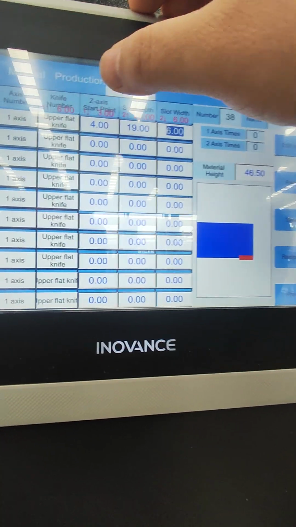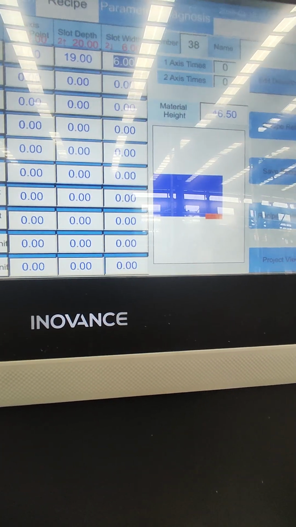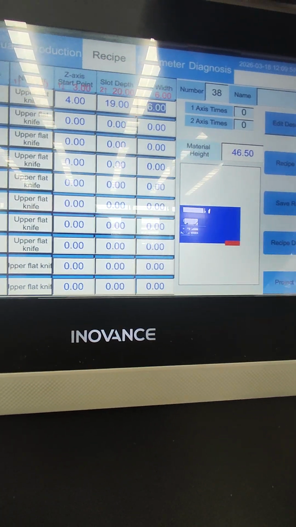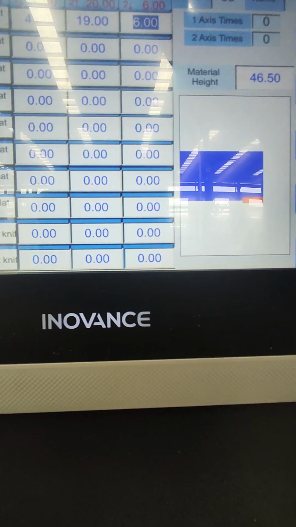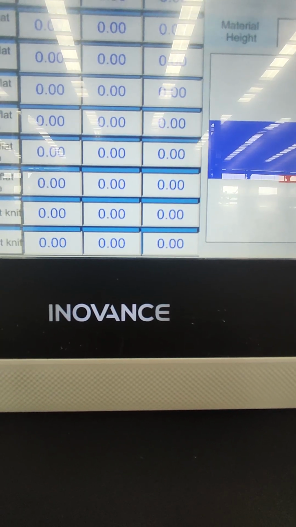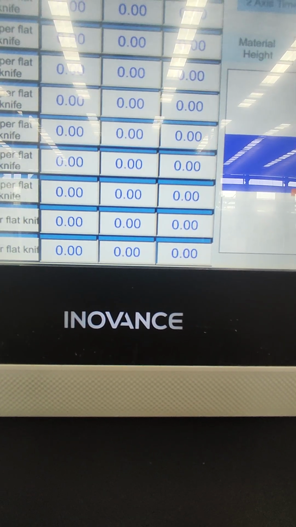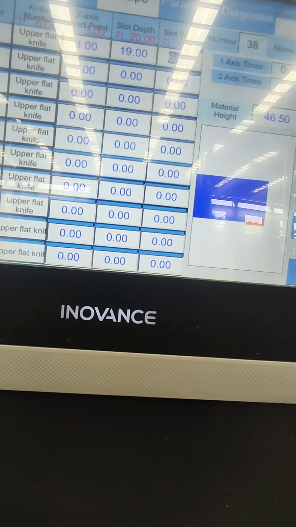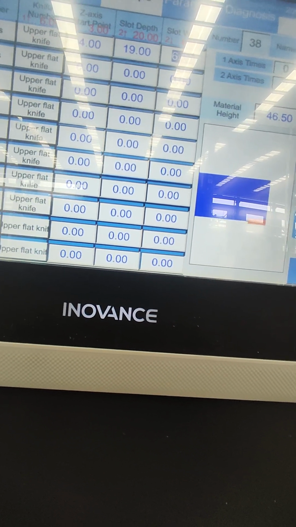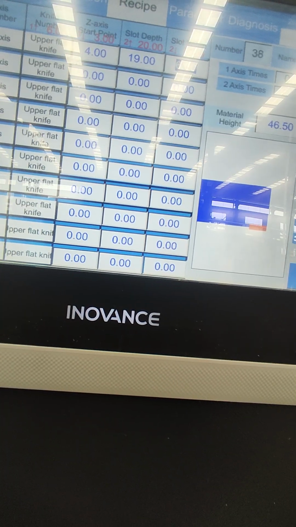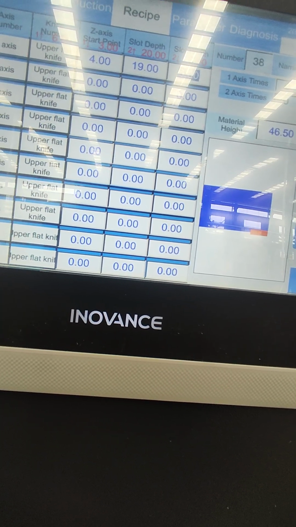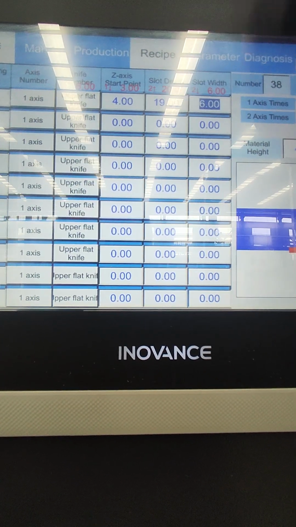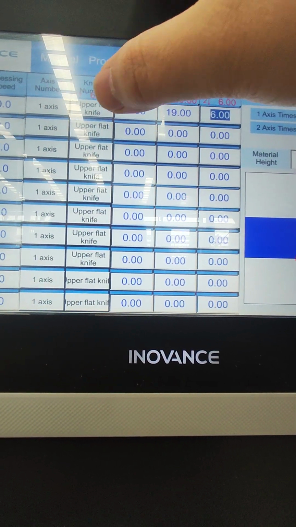Then the second, the slot in the middle. For the slot in the middle, the slot width is 3.7 millimeters. So we cannot use the 6 millimeter knife because it's too thick. We have to use the 3 millimeter. The 3 millimeter cutter is the lower knife.